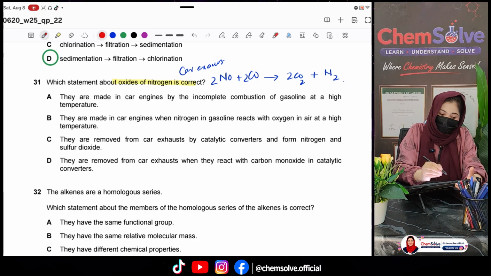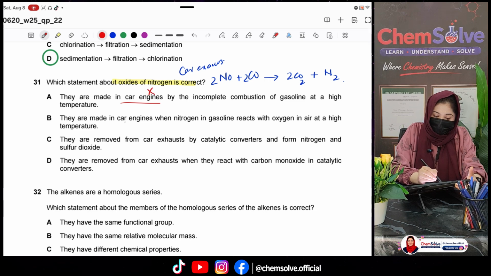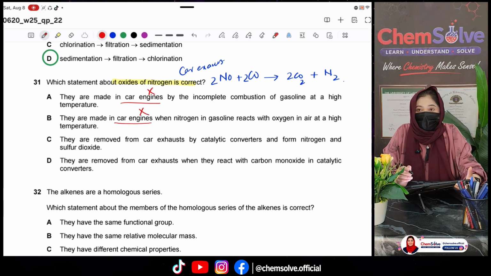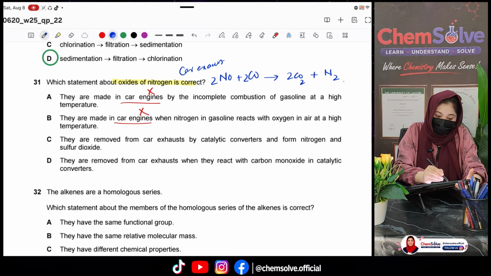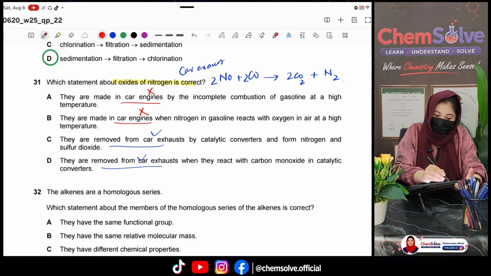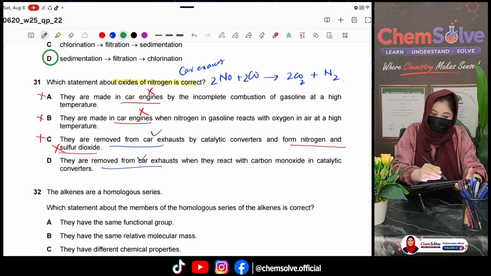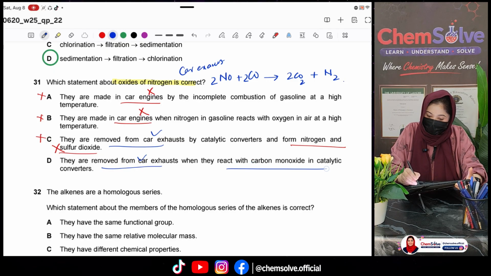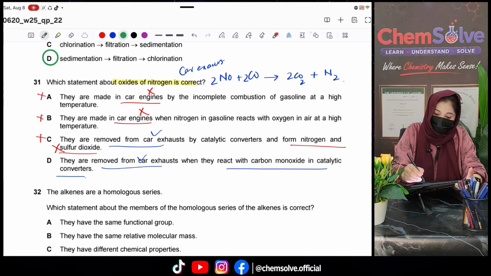So the option which says that they are made in the car engine is wrong. They are removed from the car exhaust, yes, and they will form nitrogen and carbon dioxide, while another option says it forms nitrogen and sulfur dioxide, so it is wrong. They react with the carbon monoxide, as you can see here. So D is the correct option.